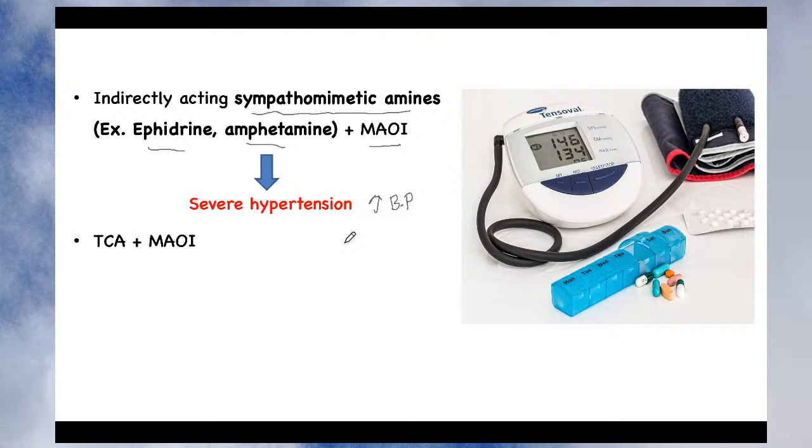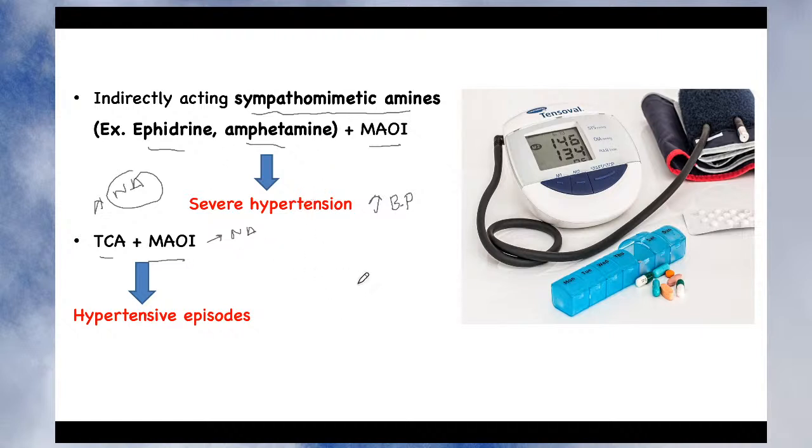Another category of drug which interacts with the monoamine oxidase inhibitor is the TCA. When it is given along with the monoamine oxidase inhibitor, what does TCA do? TCA also increases the level of noradrenaline. The monoamine oxidase inhibitor will also increase the level of noradrenaline. So now the level of noradrenaline becomes very high, right? Again the same effect. Increased noradrenaline produces increased heart rate, force of contraction, and blood pressure, which contribute to the hypertensive episode. So there is again the problem of severe hypertension.